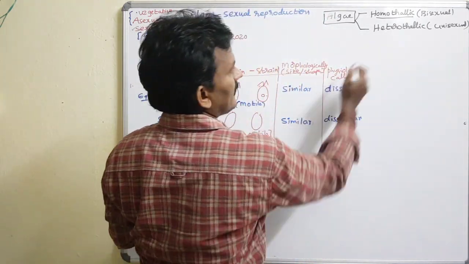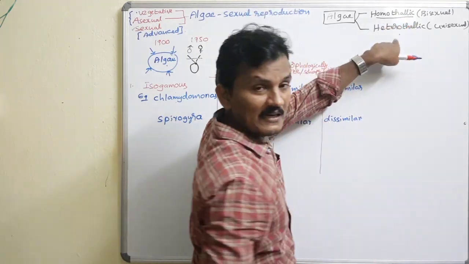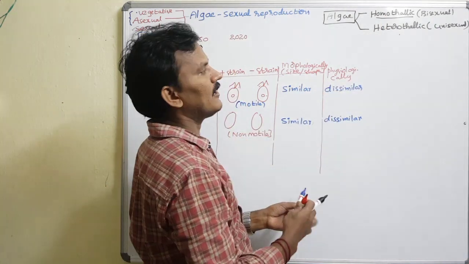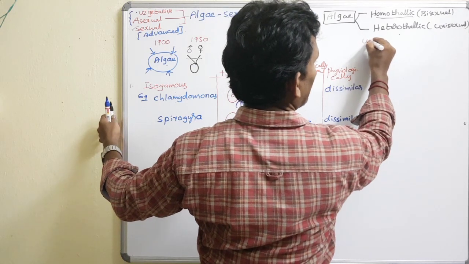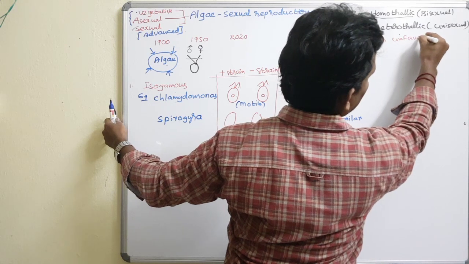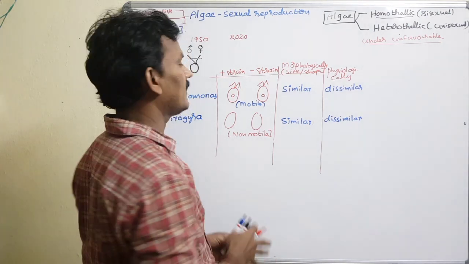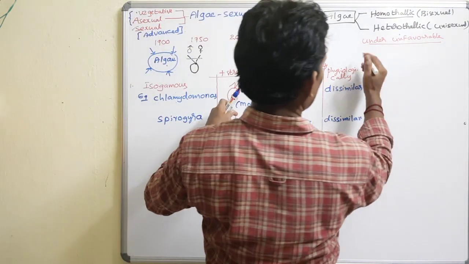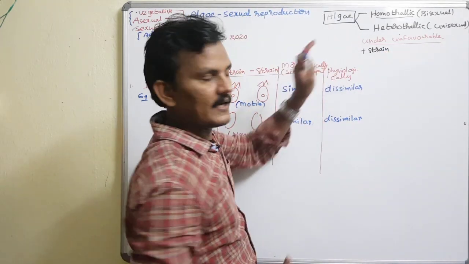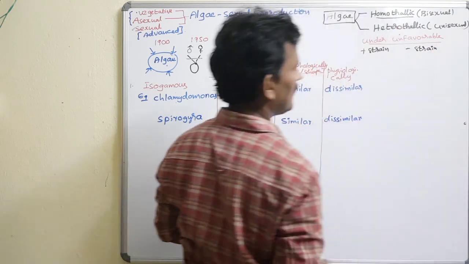Regularly, in isogamy, the gametes produced from the heterothallic condition fuse. This happens under favorable conditions, but under unfavorable conditions I use different strains of Chlamydomonas. This is the Chlamydomonas plus strain. The plus strain is a male thallus, and the minus strain is nothing but a female individual.